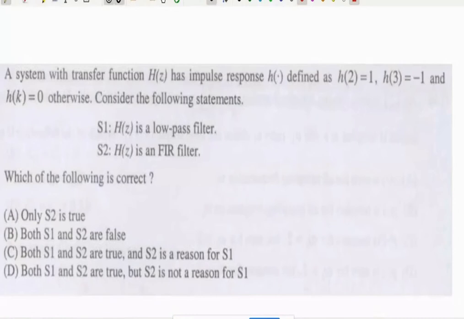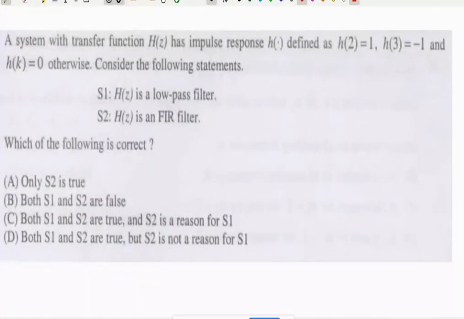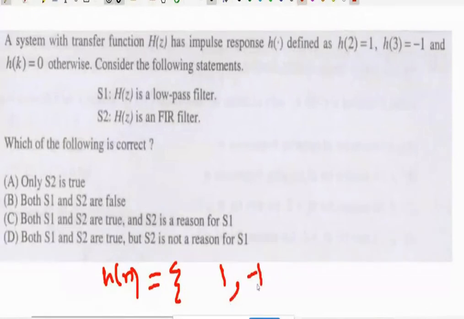So h of n is given. So your h of n is nothing but curly bracket: at 2 value is 1, at 3 value is -1, and h of k equal to 0 otherwise.